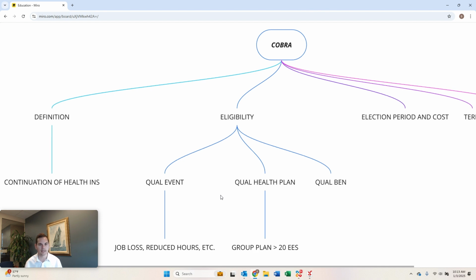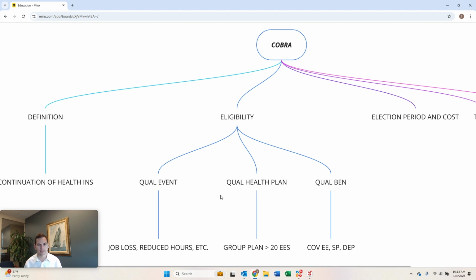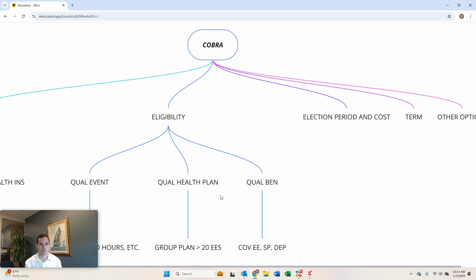You also need to be considered part of a qualifying group health plan, meaning your group health plan that you're a part of has greater than 20 employees. And if it has less than 20 employees, you may not be eligible for COBRA. And then finally, you need to be considered a qualified beneficiary. So you're a covered employee, a spouse, or a dependent under the health plan. So that's a little bit about the eligibility.